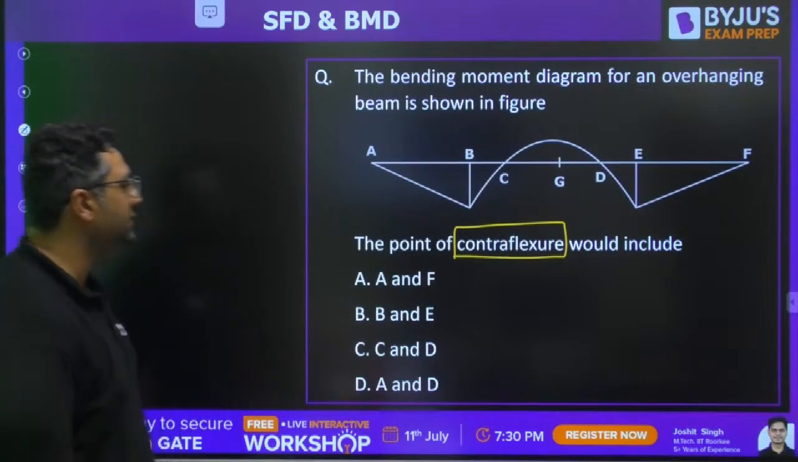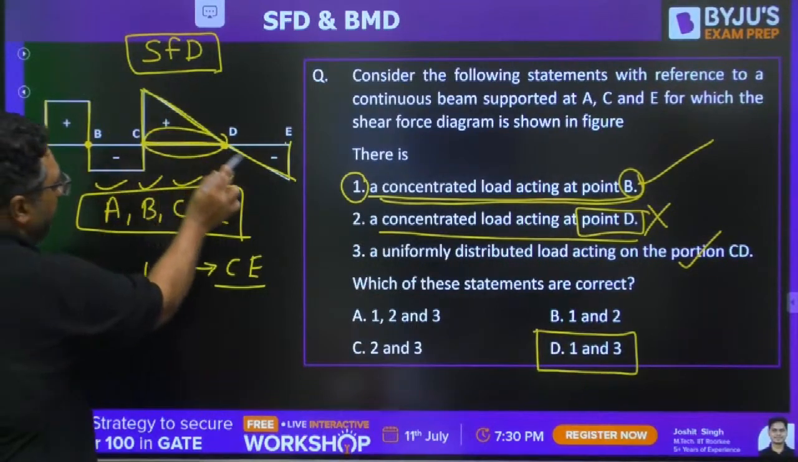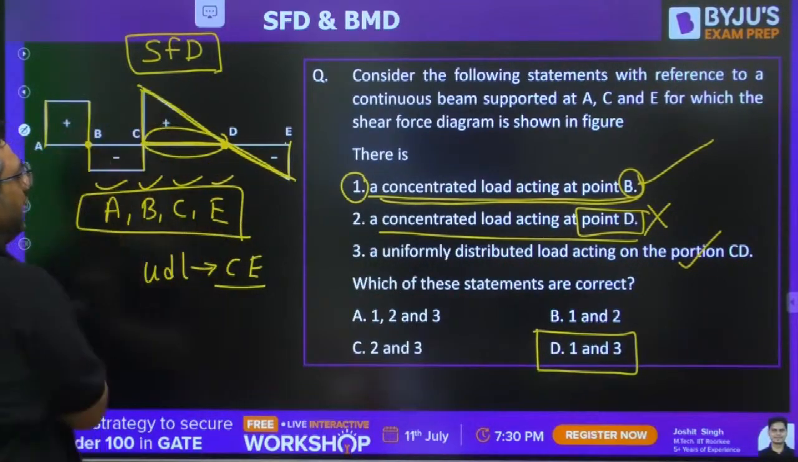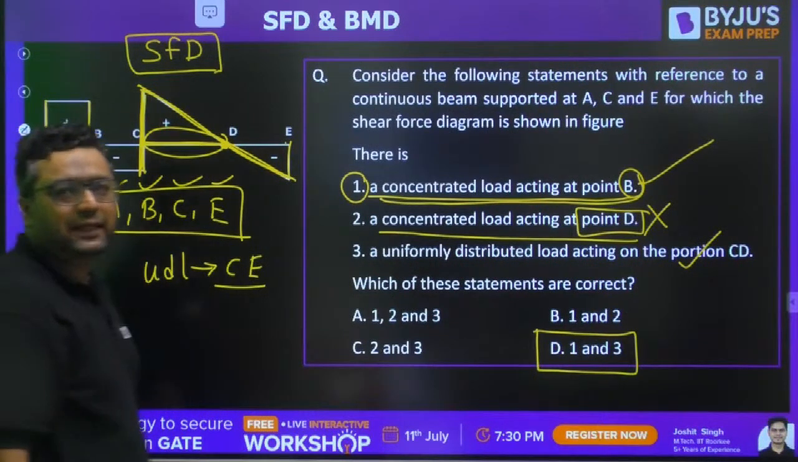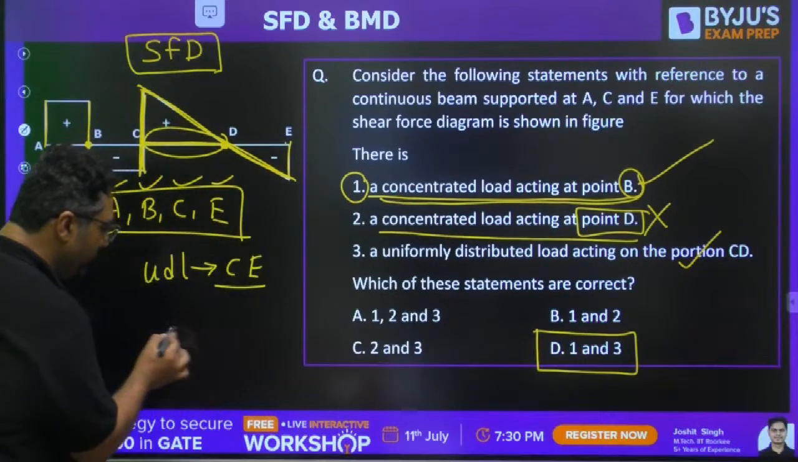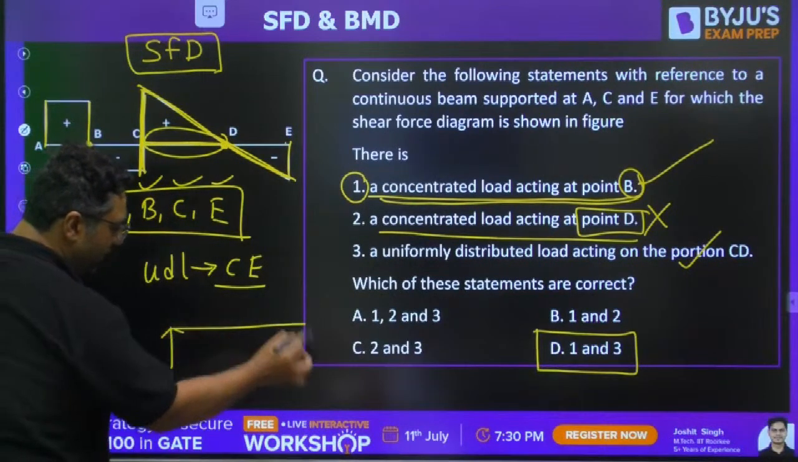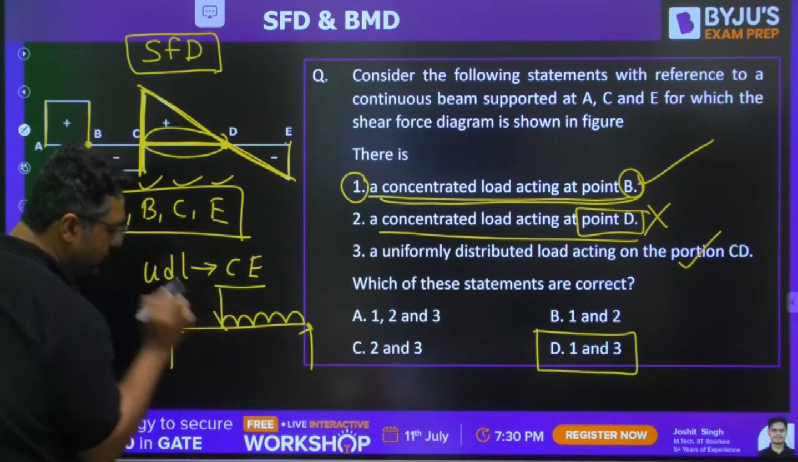Ram, you are saying, one second. From C to E, we have UDL. At C, we have point load also. Yes, at C, you will be having the starting of UDL and point load both. It is possible. Like, if I am showing you C, you can have this.